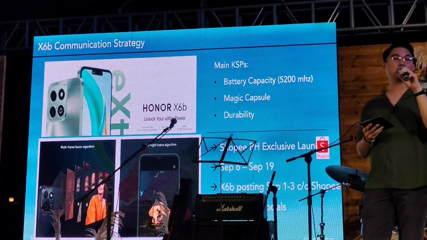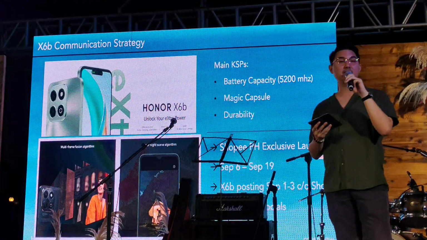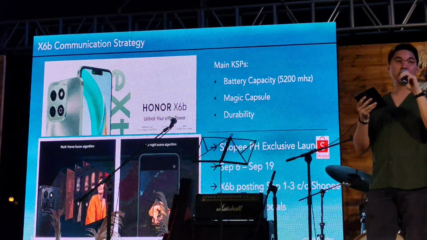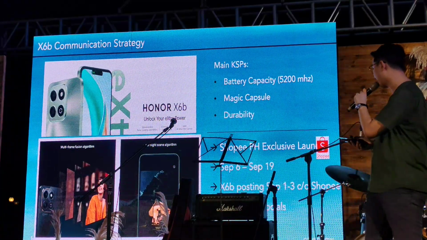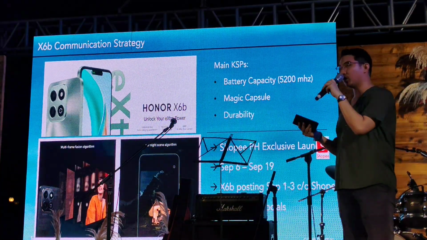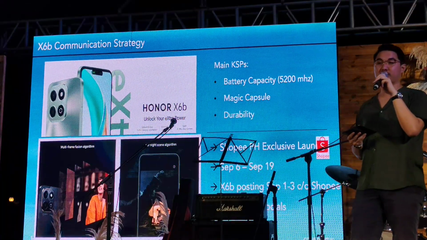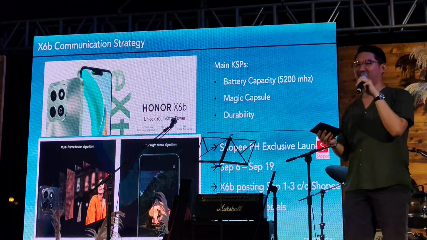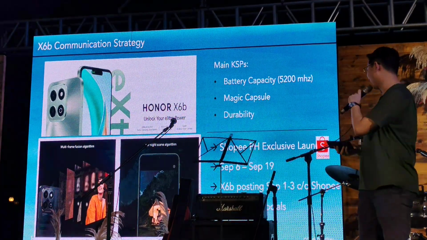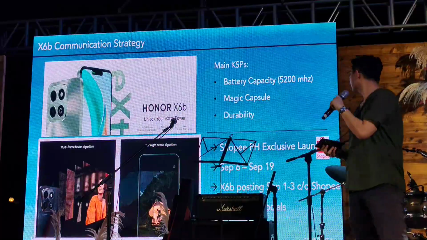This launch will be supported by Shopee fully. They'll be starting their social media posting from September 1 to September 3, on all their official Shopee socials. So please support the launch, guys, and make content about X6B. Thank you.